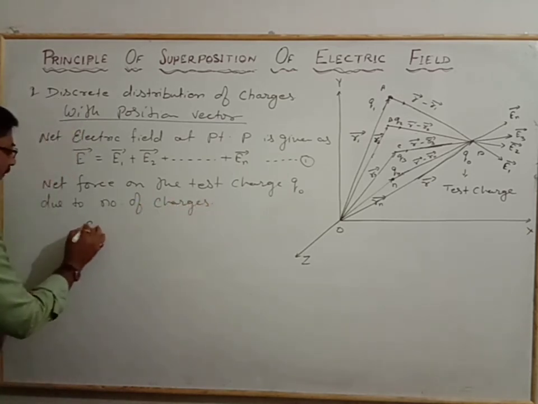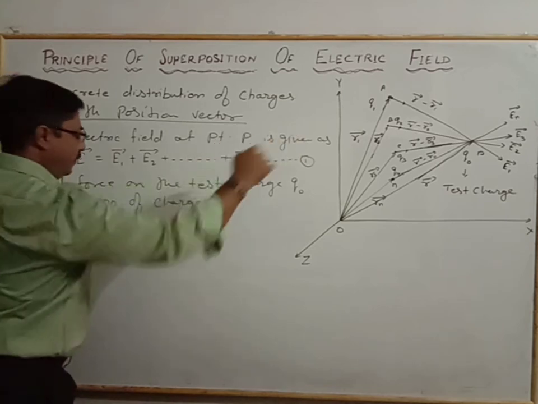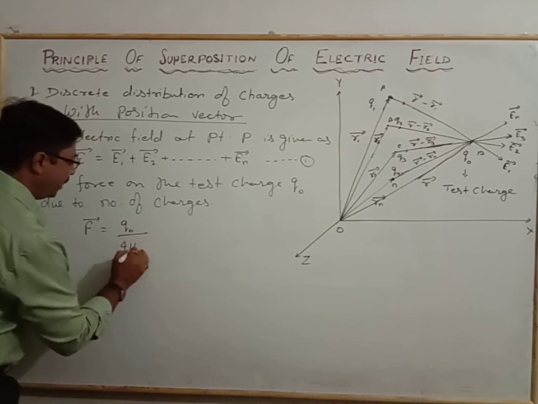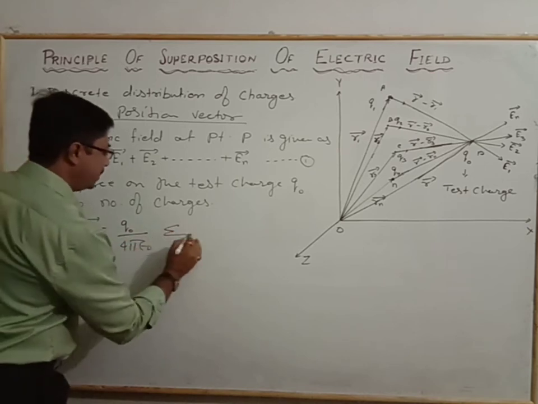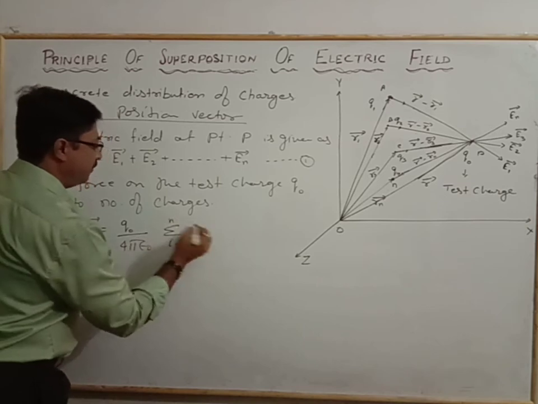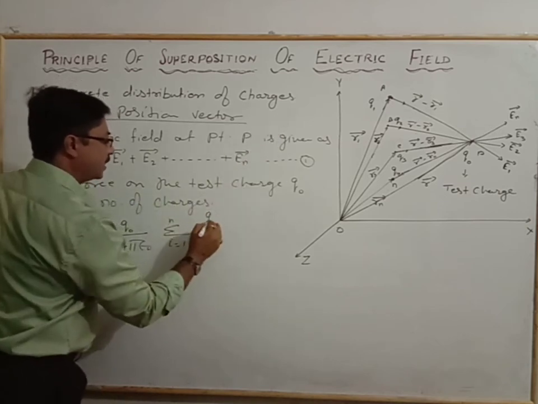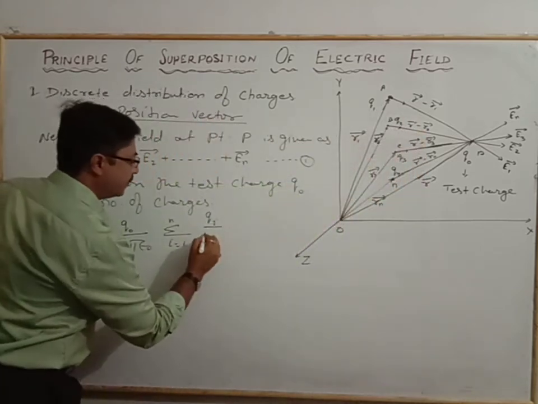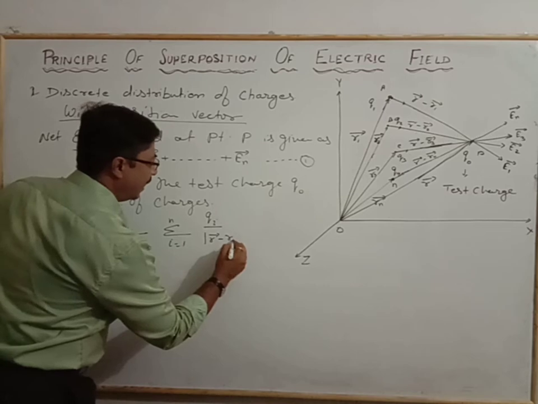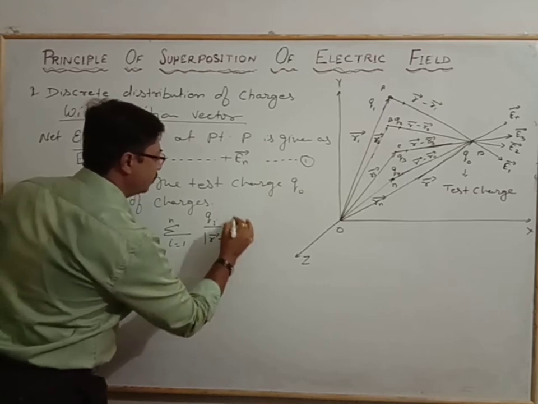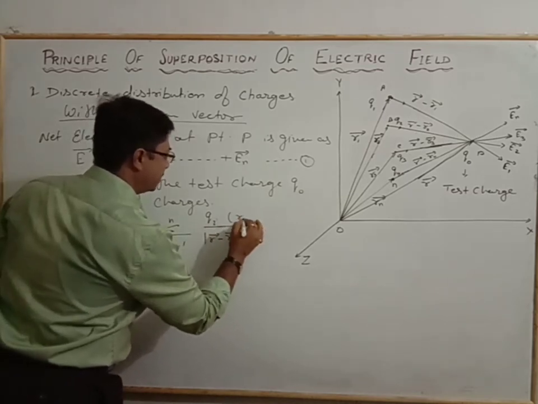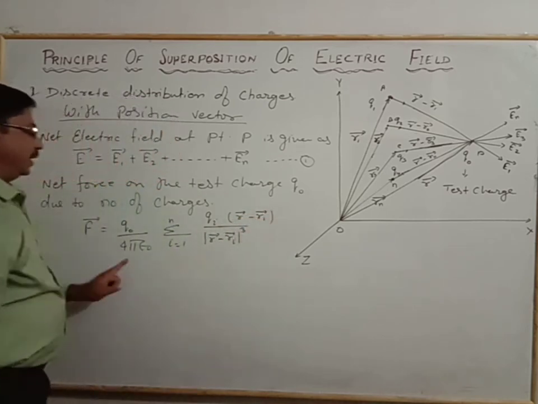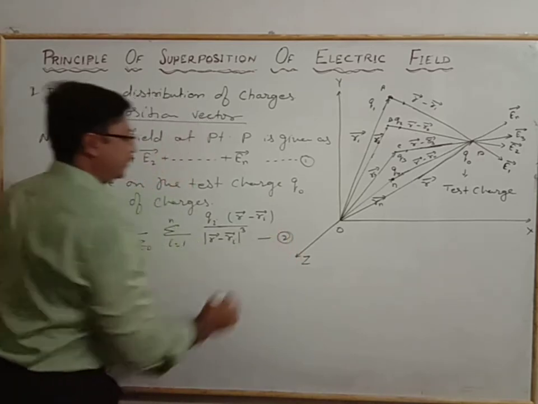That is, the F vector is equal to Q0 by 4 pi epsilon naught, summation i is equal to 1 to n, for the charges Qi, and the position of each is represented by R vector minus Ri vector over the magnitude of R vector minus Ri vector whole cube. Now this is equation number 2.